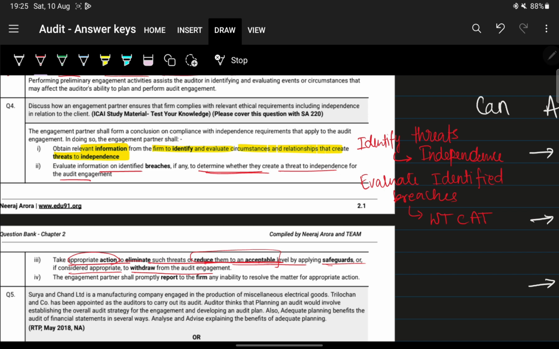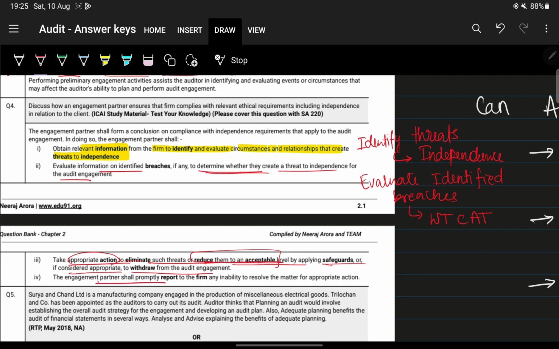Basically that's what they're telling. So firstly, try to eliminate such threats, or secondly, reduce such threats to an acceptably low level, or in the third case, if required, withdraw from the engagement.